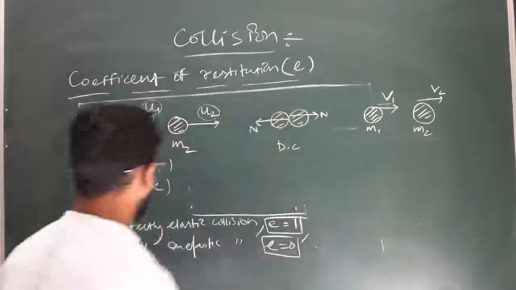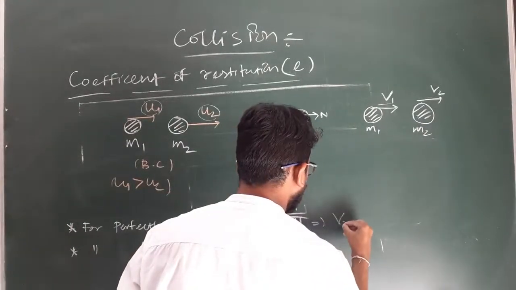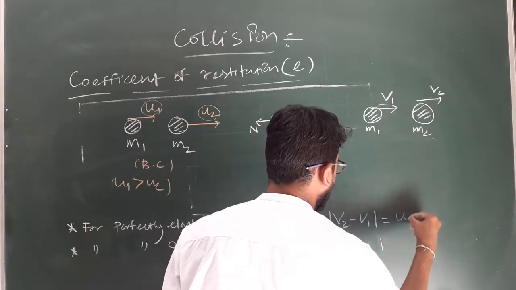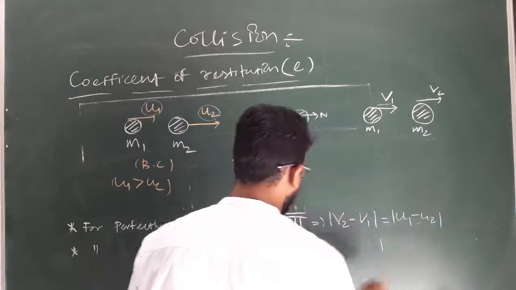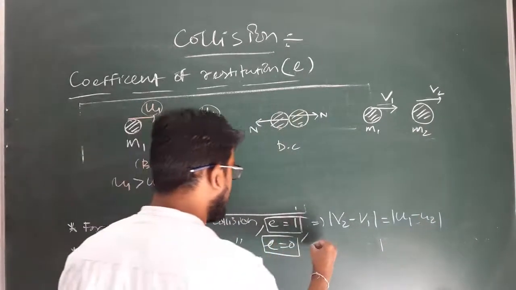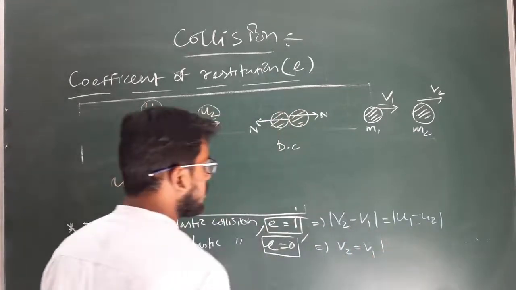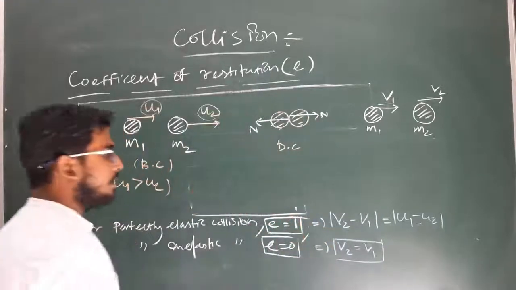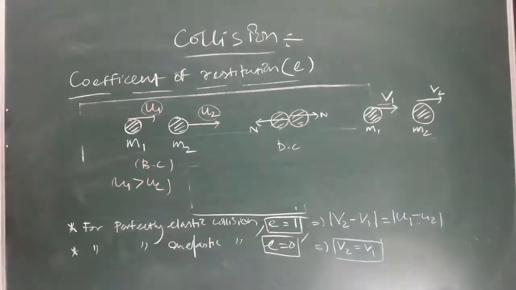So for perfectly elastic collision, e equal to 1, which implies the relative velocity of separation is equal to the relative velocity of approach. But for perfectly inelastic, e equal to 0, which implies the relative velocity of separation is 0, or both the velocities during separation for both the bodies will be the same.